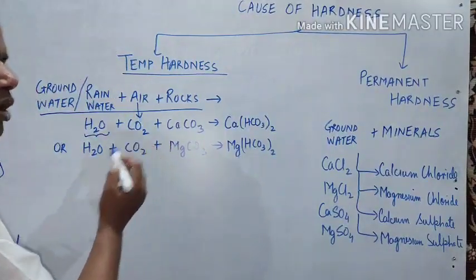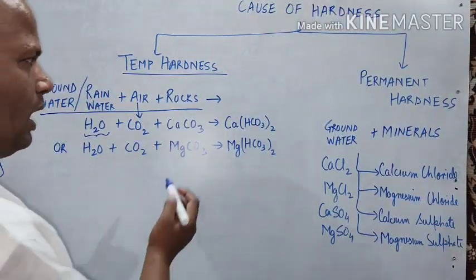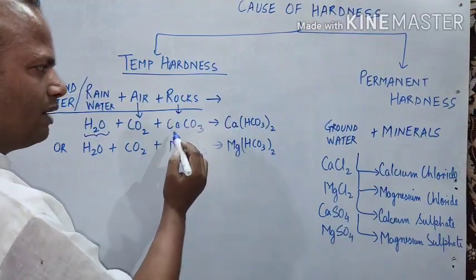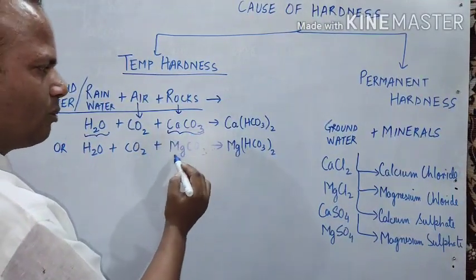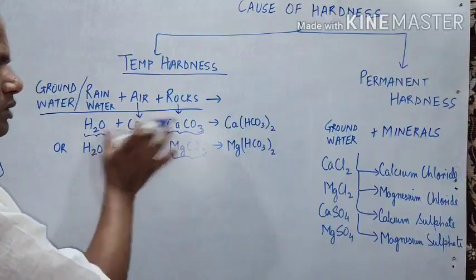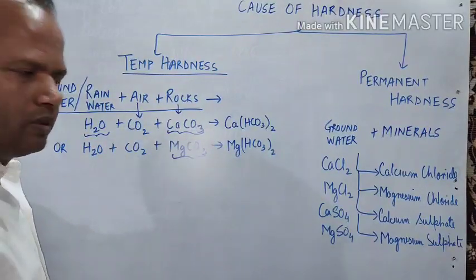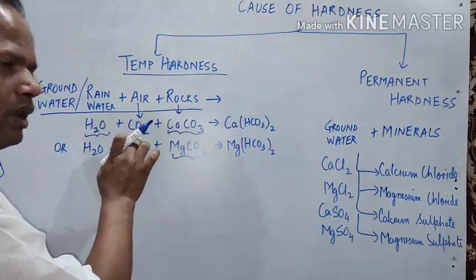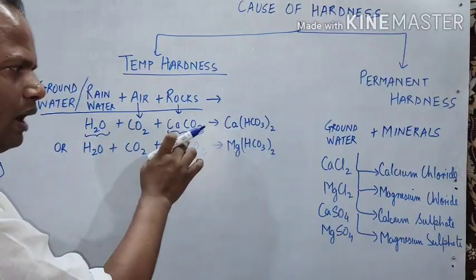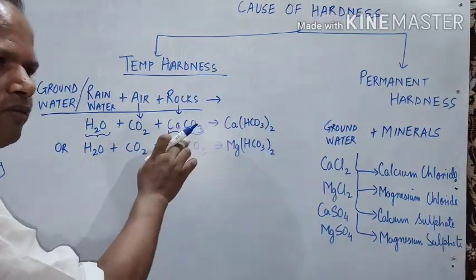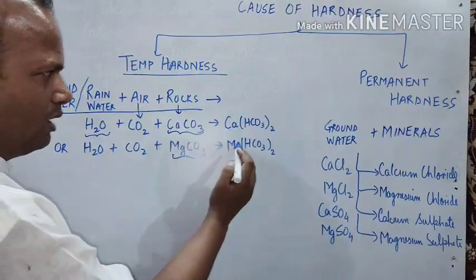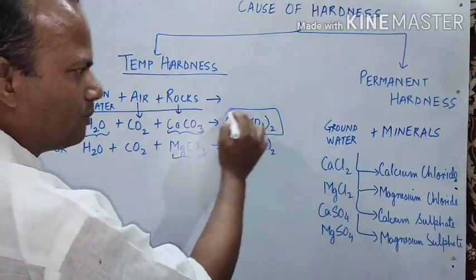So it dissolves CO2. And from the rocks, wherever there is calcium carbonate or magnesium carbonate present, these three react. The water takes CO2 from air, and from the rocks it takes calcium carbonate if present in traces, and it forms calcium bicarbonate.